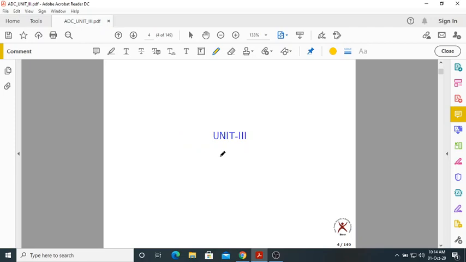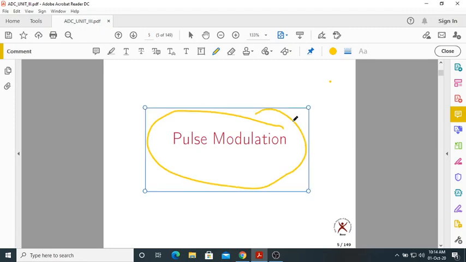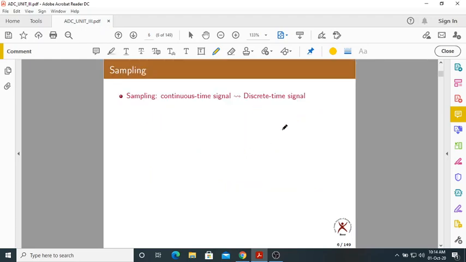So today, let us start another unit, that is the third unit. This is pulse modulation. In the third unit, we'll study about pulse modulation. We have entered into digital modulation techniques. Unit one and unit two belong to analog communications. Now we are entering the digital communications. Before that, we study this: what is pulse modulation?